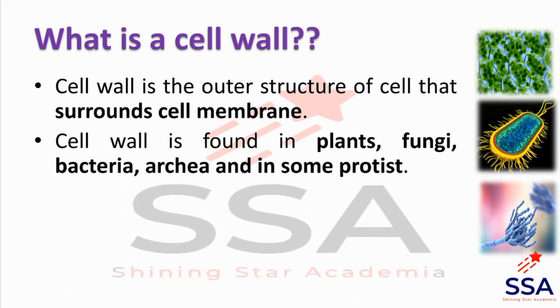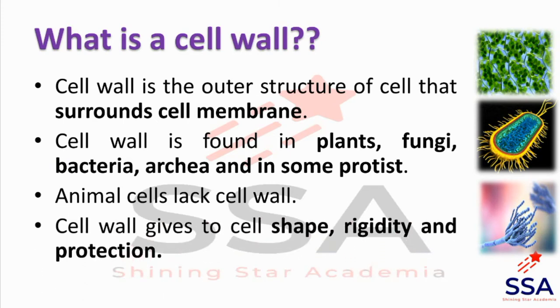Cell wall is present in plant, fungi, bacteria, then archaea and in some protists. Then animal cells lack the cell wall because animal cells have skeleton system for the support, and so they do not require cell wall for the strength or support.